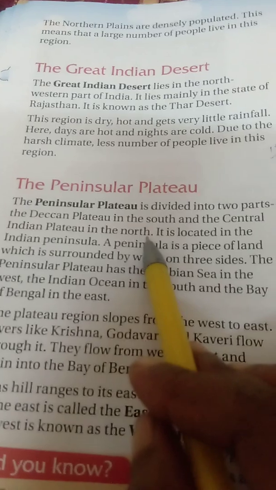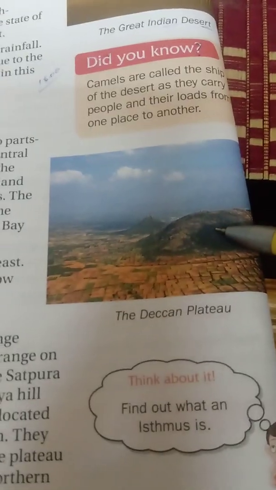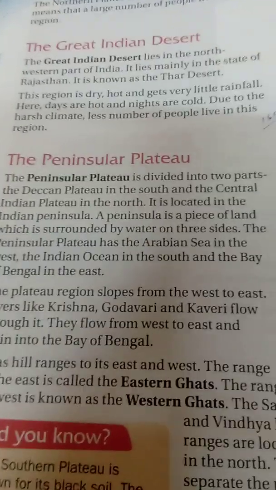A peninsula means a piece of land that is surrounded by water on three sides. This is an example of a peninsula. In the center we can see the land, and the remaining three sides are fully surrounded by water. This is called a peninsula.